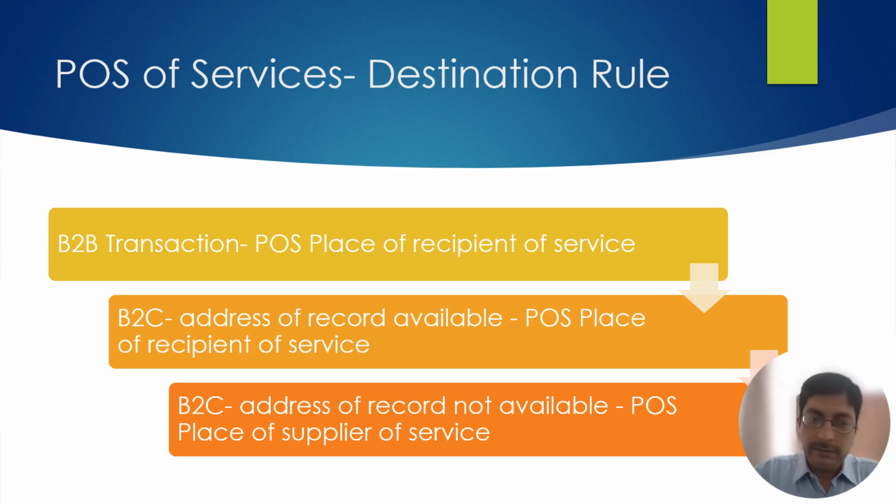Now the third step, or the third stage, we can say, is that the address on record is not available. The recipient is unregistered. Further, the address is also not available. Then the location of the service provider is the place of supply.